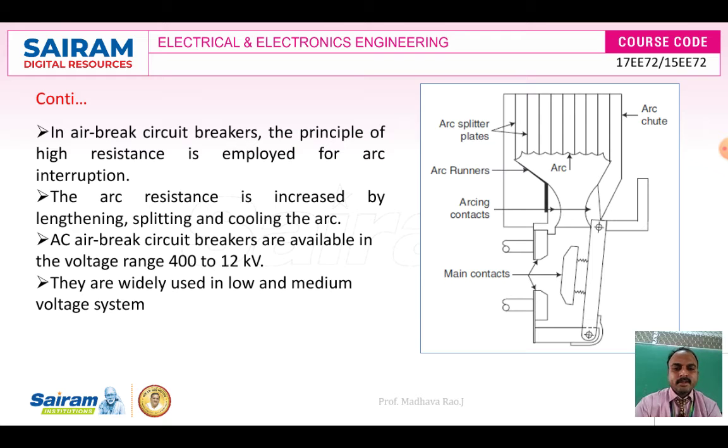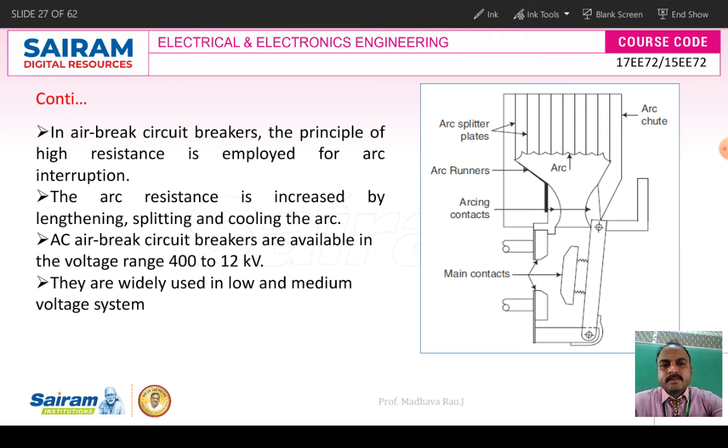So that is about the diagram. In the air brake circuit breaker, the principle of high resistance is employed for arc interruption. High resistance means we split the arc, so the resistance of the arc will be increased automatically, and the dangerous level will be reduced.